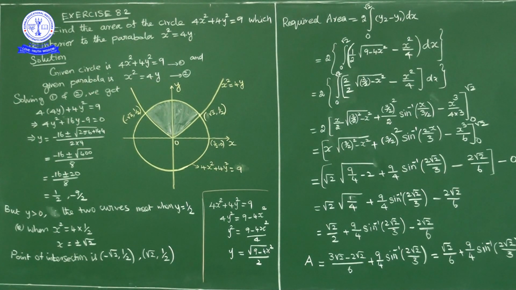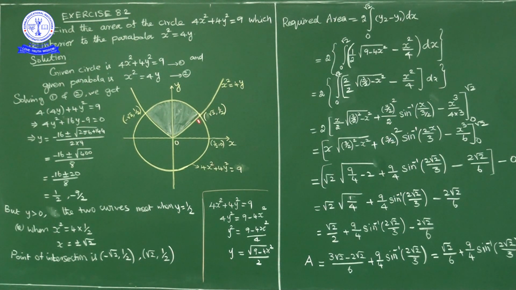So the required area is equal to 2 times the integral from 0 to root 2 of y2 minus y1 dx. Here y2 is the upper curve and y1 is the lower curve. What is the upper curve here? The upper curve is the circle, and the lower curve is the parabola.